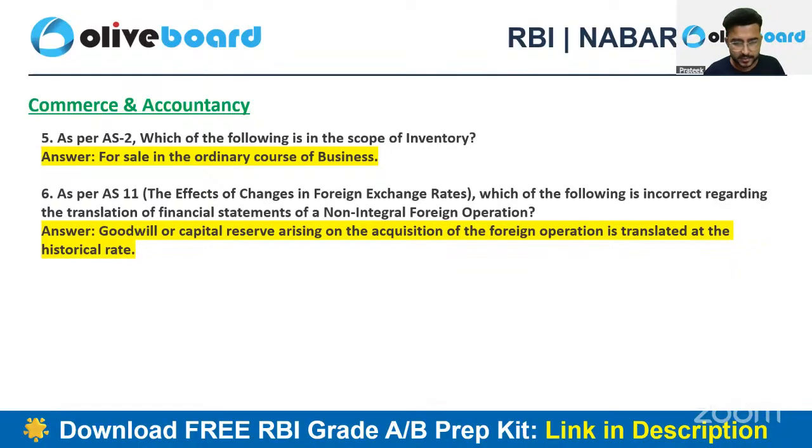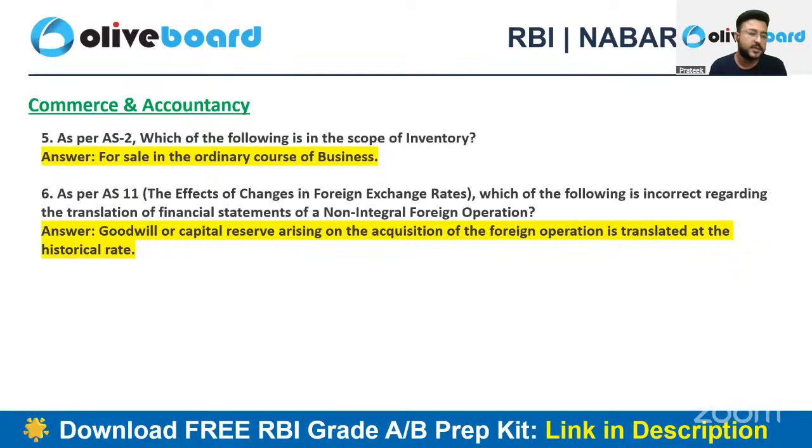Coming to the 5th question, again, it was from accounting standard 2. Which of the following falls in the scope of inventory? So say, for example, if I'm a t-shirt manufacturer, then this will be the inventory. What I'm doing with these t-shirts is selling them in the ordinary course of the business, and that's the major purpose of the inventory. So the correct answer is sales in the ordinary course of the business.